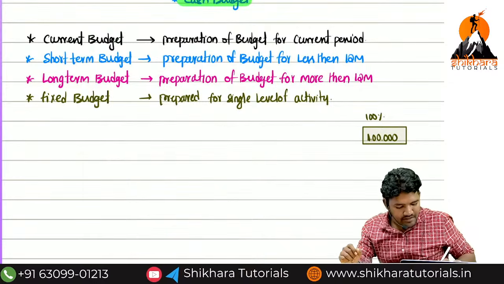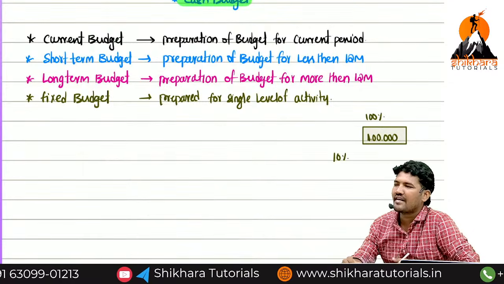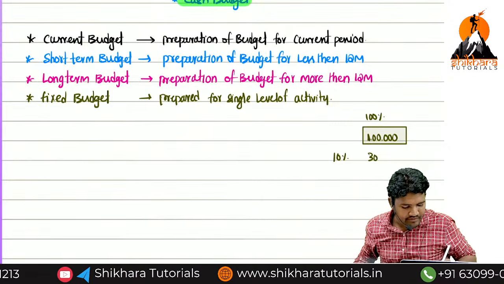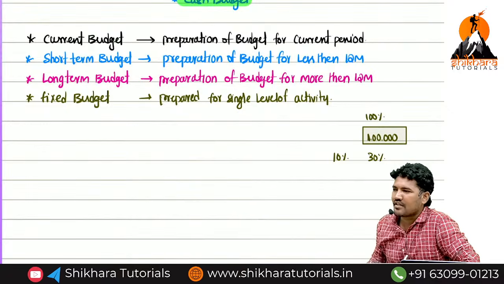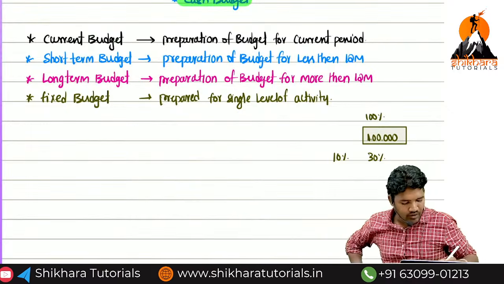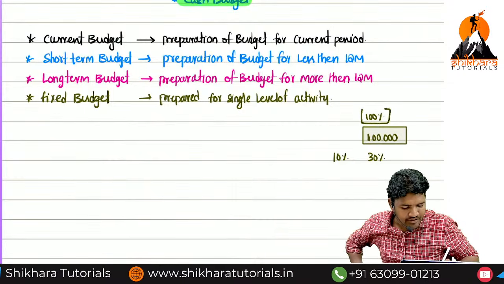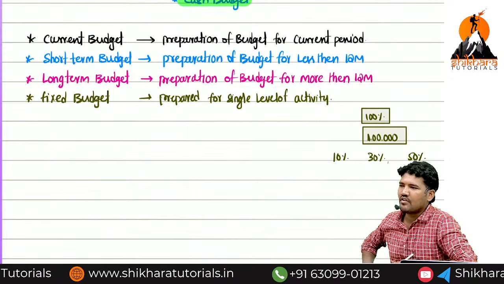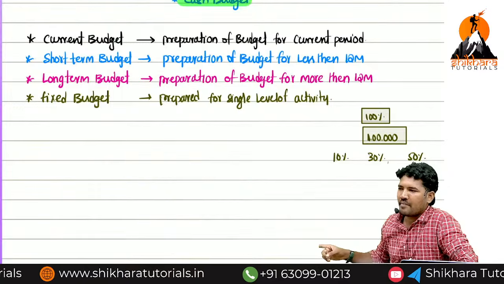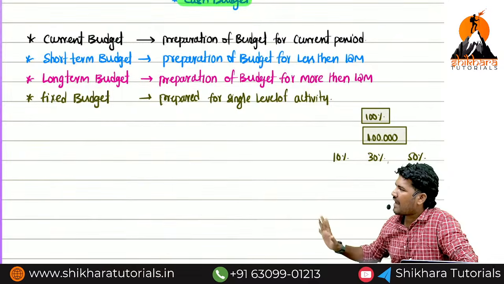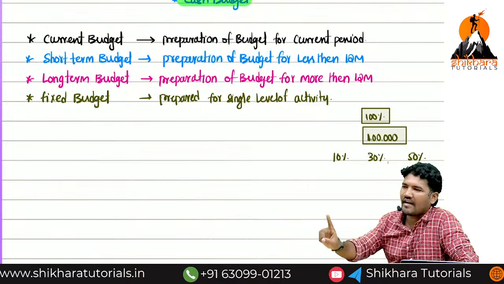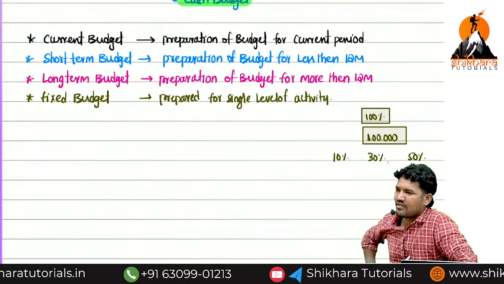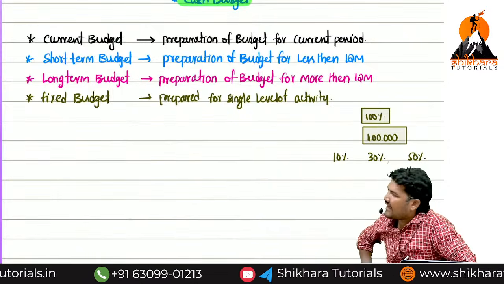So in demand, how much percentage is the demand in the market? 10,000 units means 10%. That is called one level of activity. 30% in the demand is 30%. That is a second level of activity. Now the total level of activity is 100%. I have 3 levels of activities: 10%, 30%, 50%. For these 3 levels, I am not planning for all 3 levels. I am planning only for 1 level, either 10% or 30% or 50%. That is called fixed budget. Now read the sentence: prepared for single level of activity.